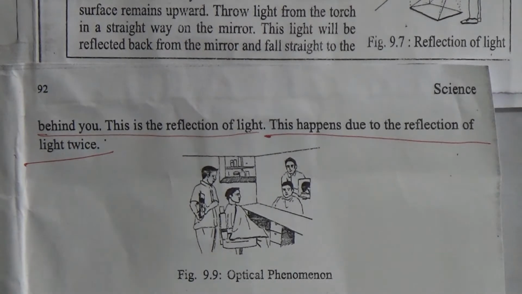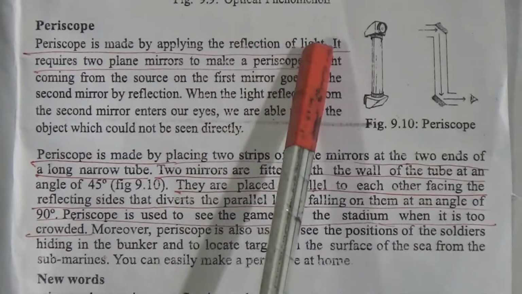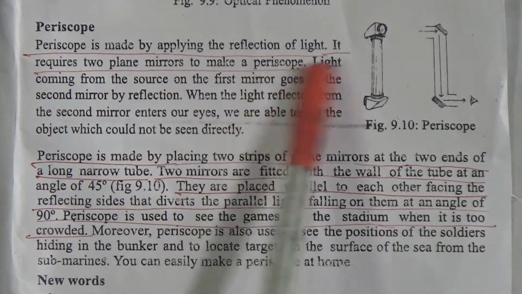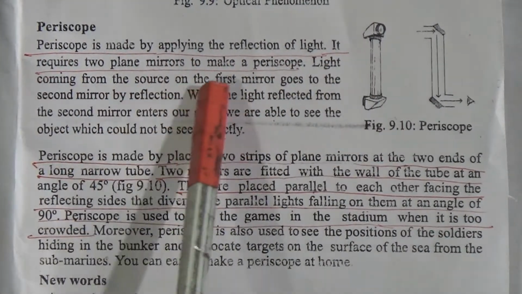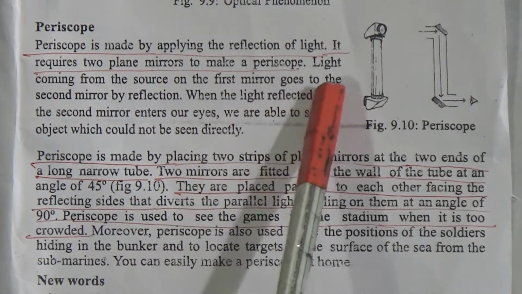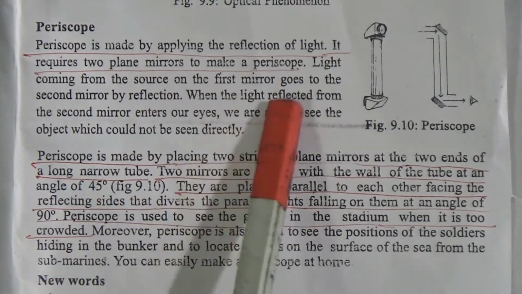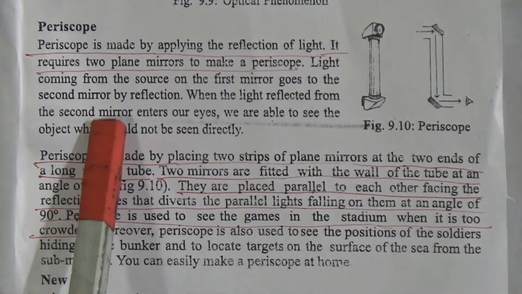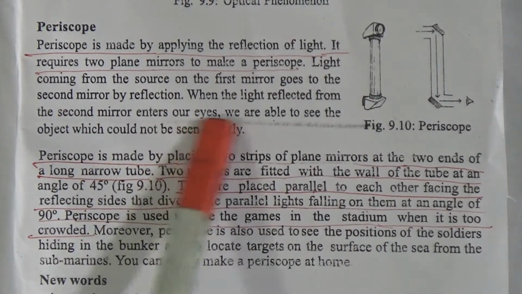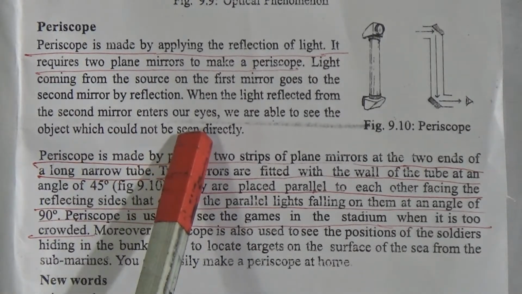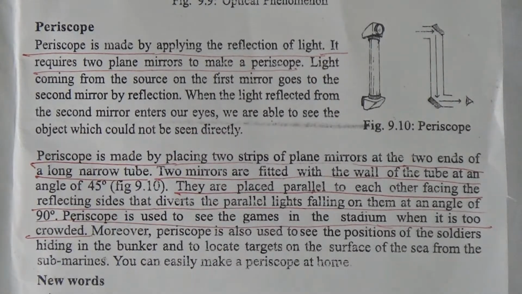Periscope. A periscope is made by applying the reflection of light. It requires two plane mirrors to make a periscope. Light coming from the source on the first mirror goes to the second mirror by reflection. When the light reflected from the second mirror enters our eyes, we are able to see the object which could not be seen directly. So this is one kind of periscope.